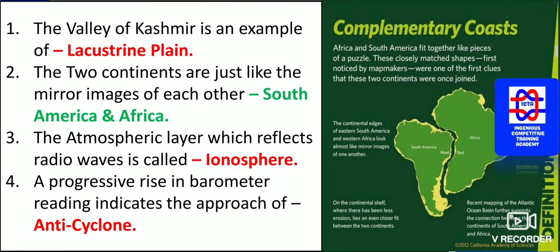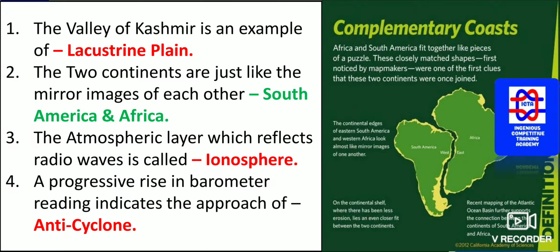Next, the Valley of Kashmir is an example of a lacustrine plain. This is one thing you have to remember: the Valley of Kashmir is an example of a lacustrine plain.